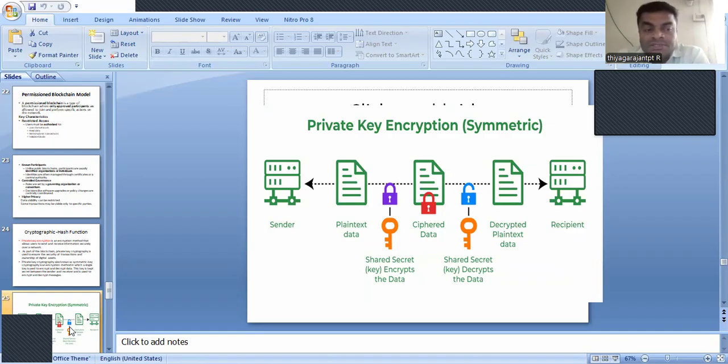This is the process of the cryptographic hash function. Hashing is a type of security process, and in the cryptographic hash function, we are using key values, that is, private as well as public keys, symmetric or asymmetric, only for security-based information.